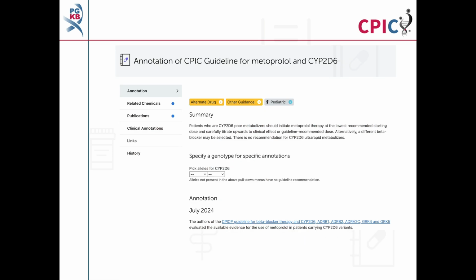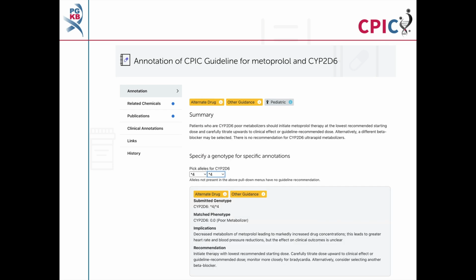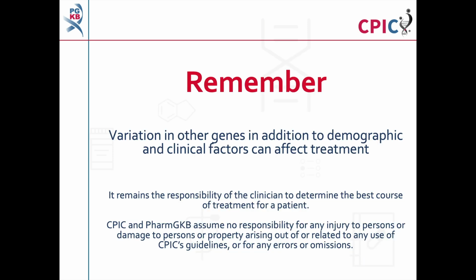This guideline has been annotated on the PharmGKB website. This includes a drop-down menu where a specific recommendation can be given for given combinations of alleles. This includes implications for the patient's response to metoprolol and the appropriate recommendation for the specific metabolizer phenotype. Remember that variation in other genes in addition to demographic and clinical factors, including concomitant medications, can affect treatment. It remains the responsibility of the clinician to determine the best course of treatment for a patient.